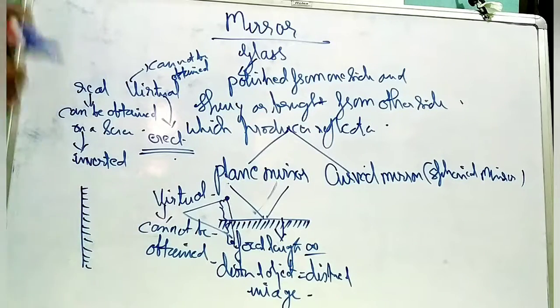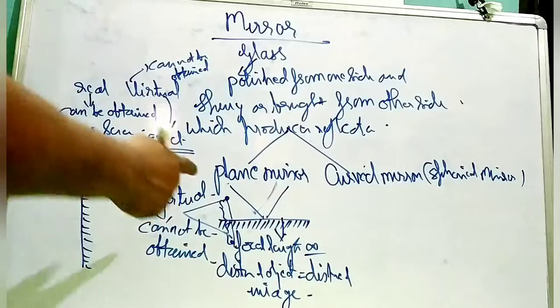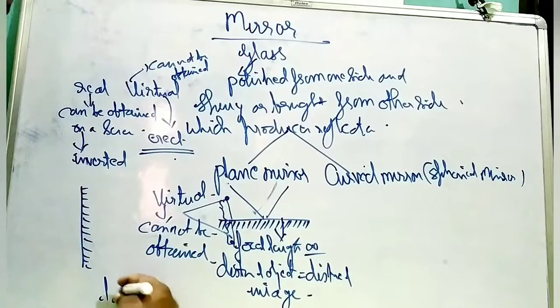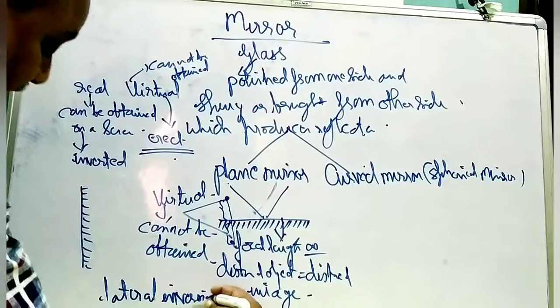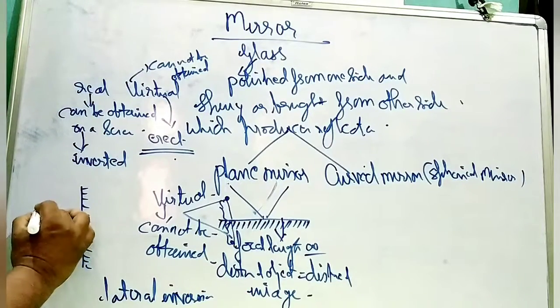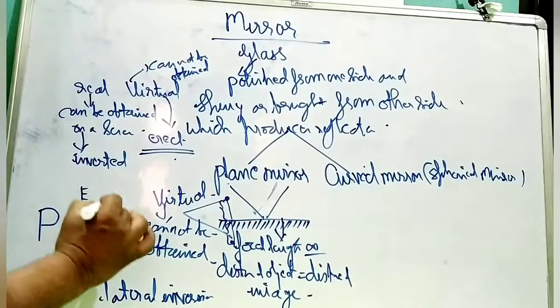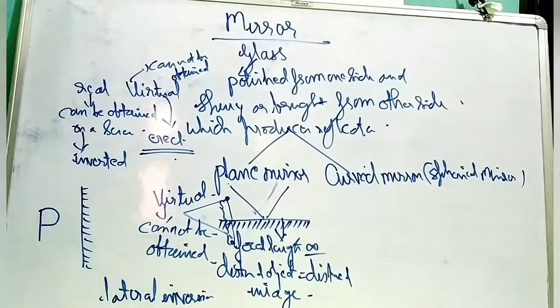Lateral inversion means when you see the image of an object in its inverted form. Due to this phenomenon, it is called lateral inversion. If you see the letter P in the mirror, you will find that it is written as Q.